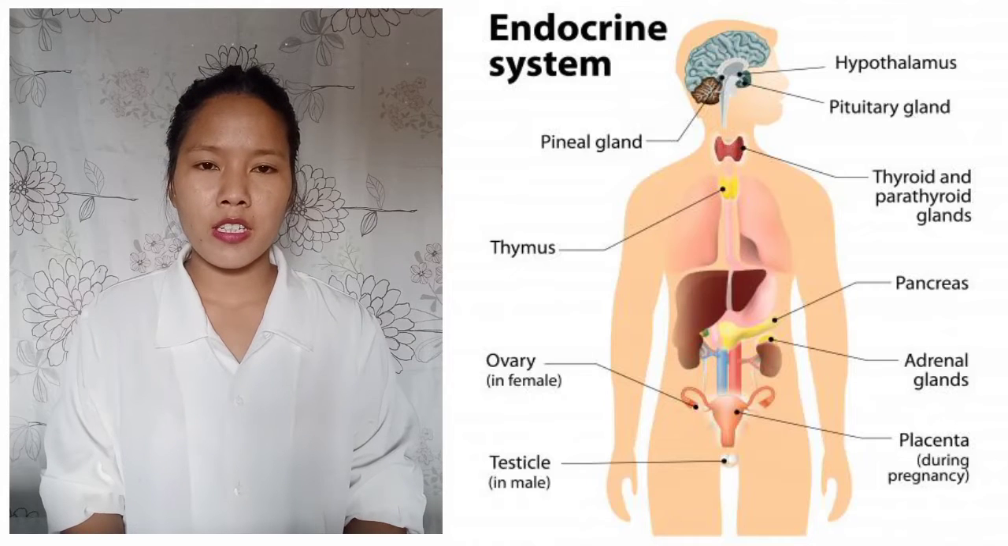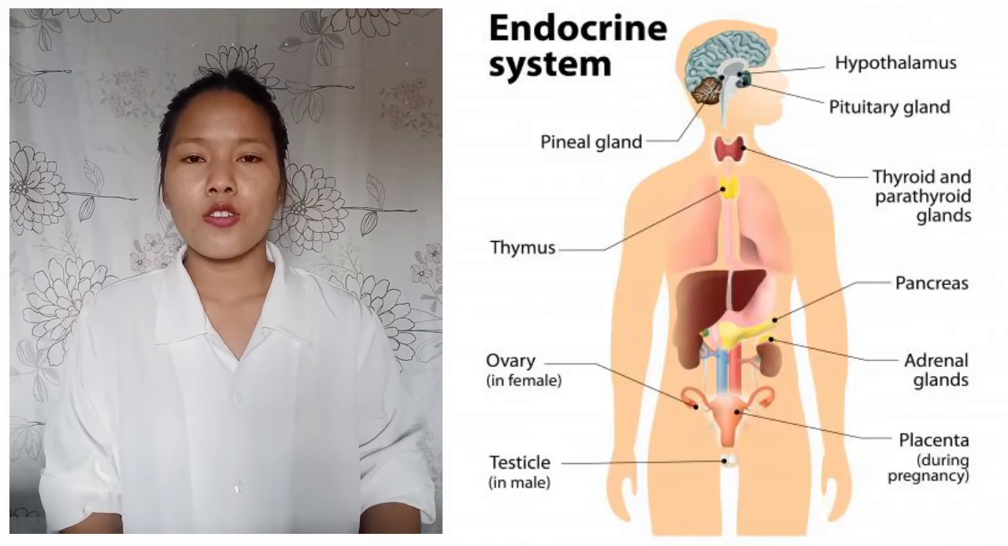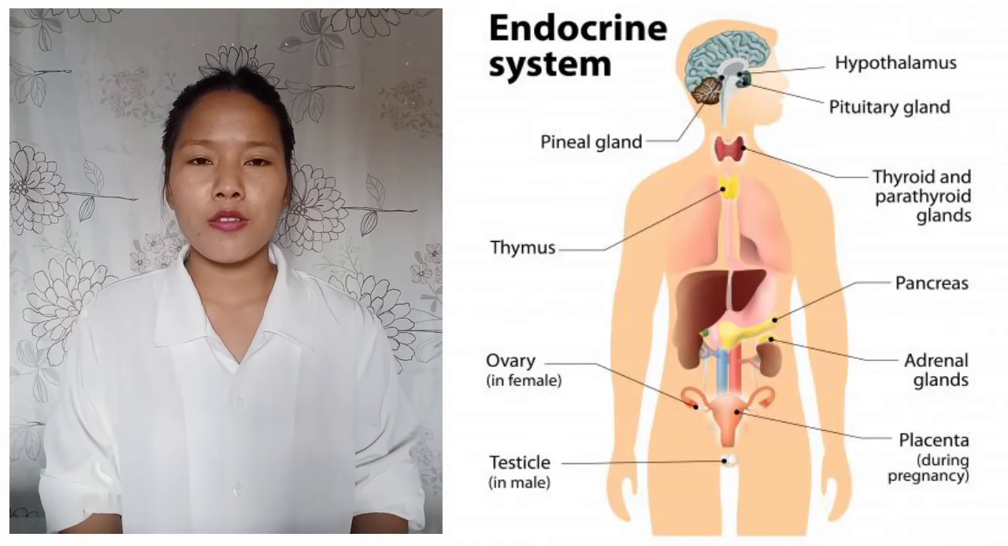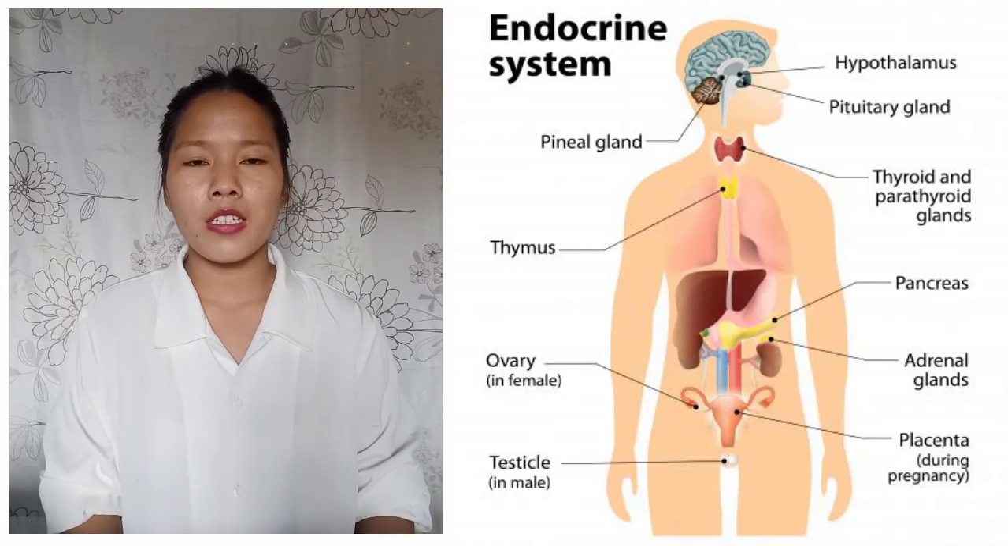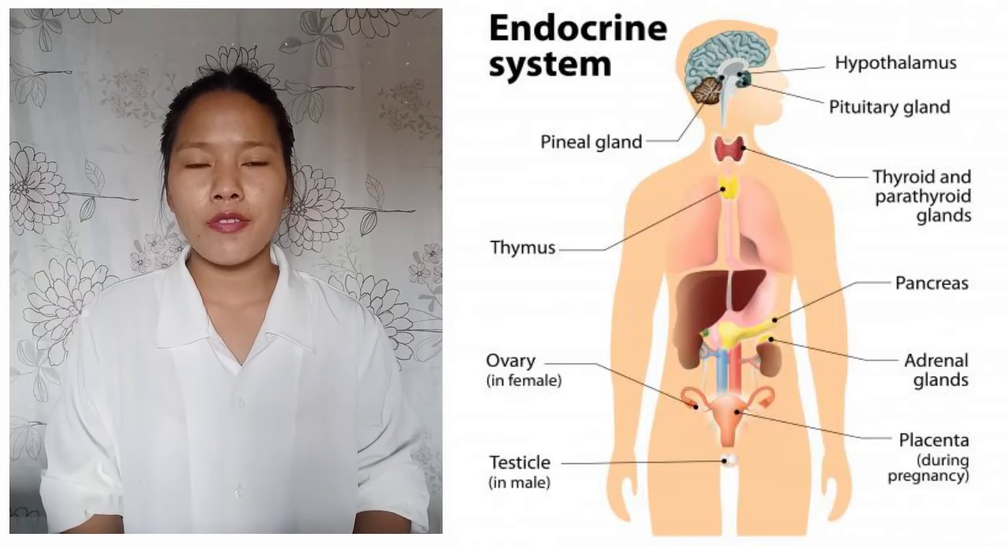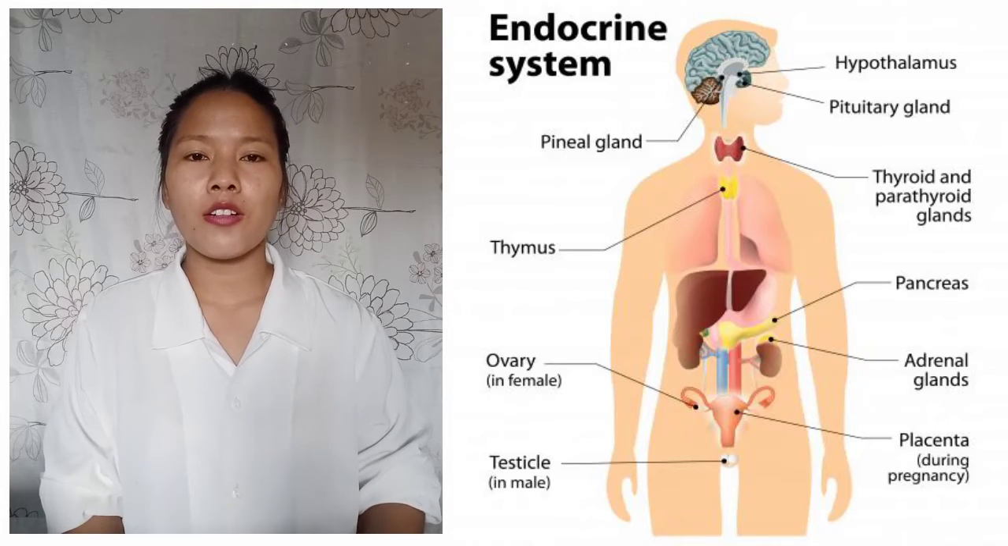This endocrine system is a collection of glands. We have glands in our body, and this collection of glands is called the endocrine system. The function of these glands is to produce hormones that help us in the growth of our body. Today we will study the remaining three glands: pancreas, testes, and ovaries.